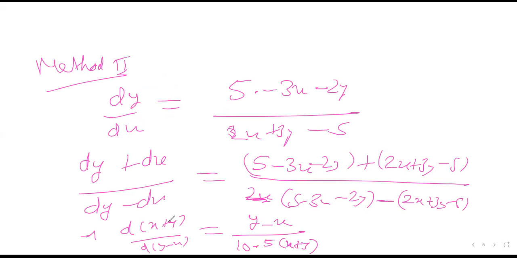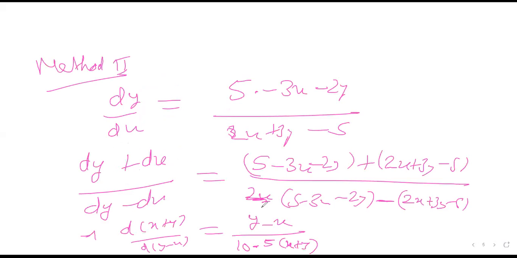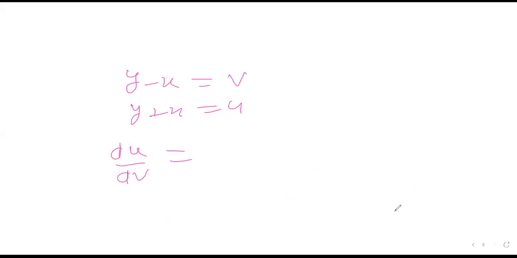Okay. So let's say I take y minus x is equal to v and y plus x is equal to u, right? So from here you can see I am getting du upon dv is equal to v upon (10 minus 5u). Now this is a very, very simple equation to solve, right? You can directly solve it. (10 minus 5u) du is equal to v dv.